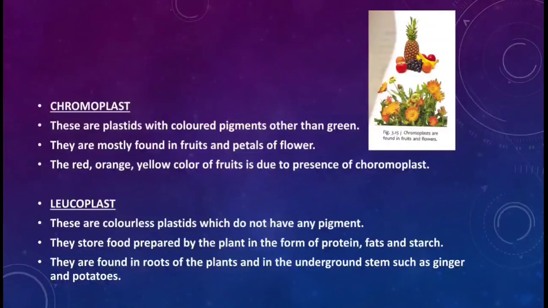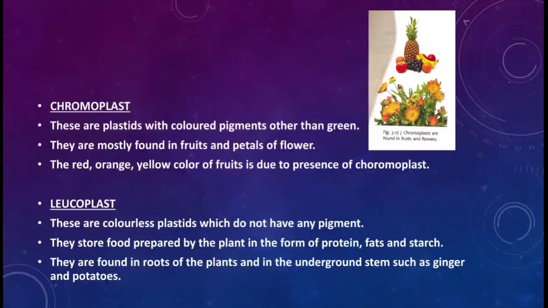The next kind of plastids are chromoplasts. These are the plastids with colored pigments other than green. If we talk about flowers, they are of various colors: yellow, red, orange.